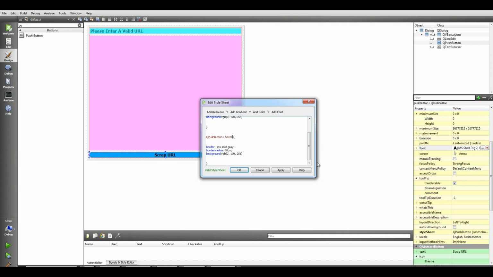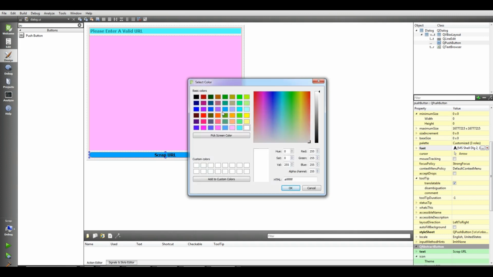You can give it a hover. I don't need the background and border. Also I'm going to give a color for my text. It should be white. Also, I need a background for this. For background, let me add a color. For example, in mouse over, it should be changed to this.